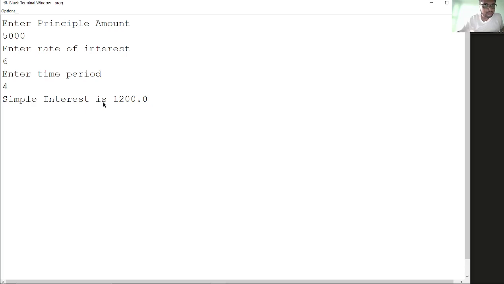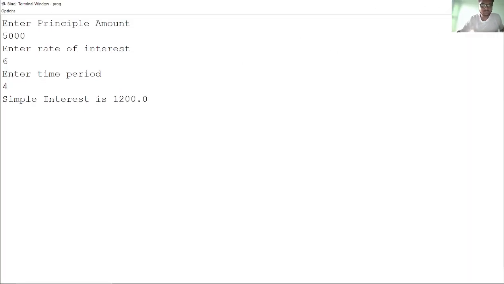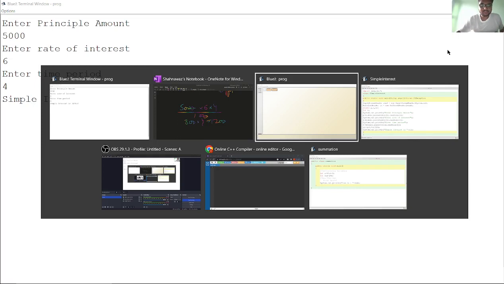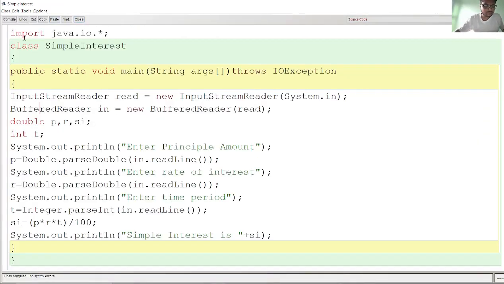So the interest will be 1200. Please try this code by yourself. I am just presenting you the code, and if you want some help, you can get some help from there.